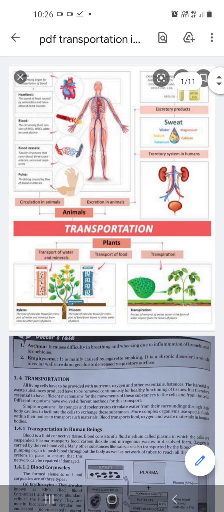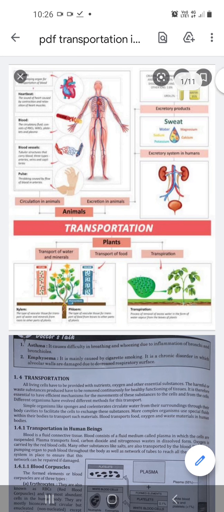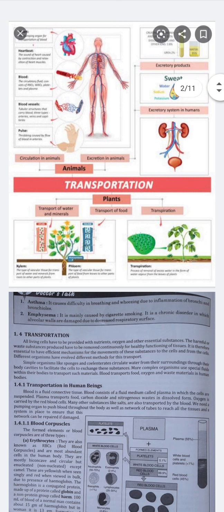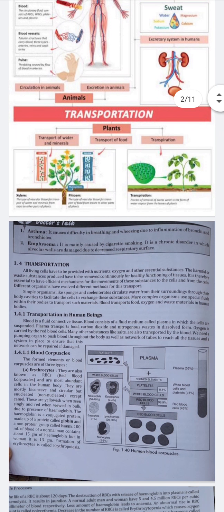Which things are going to be transported in animals or plants? In the animals, the oxygen, food, etc., are going to be transported. In the plants, the transport of the water and the minerals, the transport of the food, and the transpiration process is there. Now, what is the transportation?